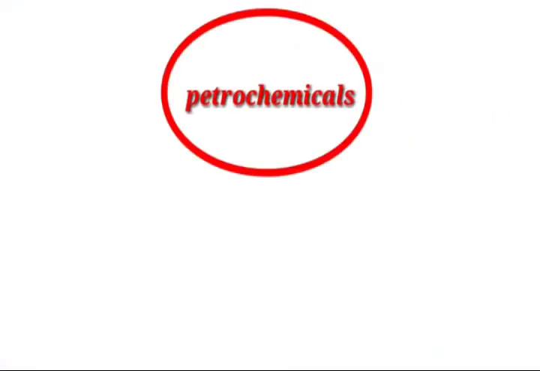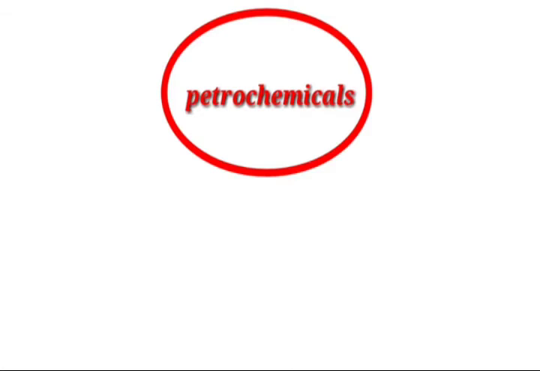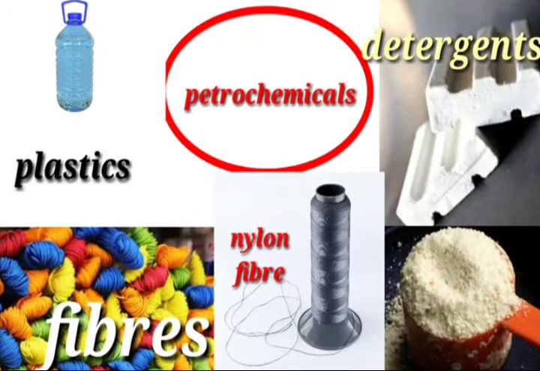The products obtained from petroleum and natural gas are together known as petrochemicals. What are petrochemicals? Chemicals obtained from petroleum and natural gas. From both the sources you get the products, so they are together called petrochemicals. These are all examples of petrochemicals: plastics, detergents, and synthetic fibers which you learned in the first chapter. Nylon fiber is one example. You can see so many examples. They are all obtained from petrochemicals.